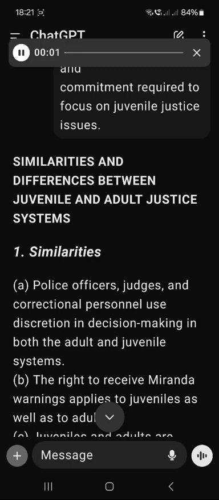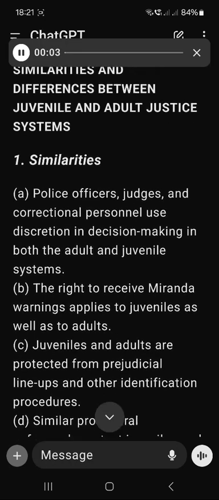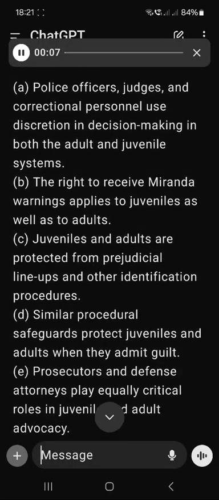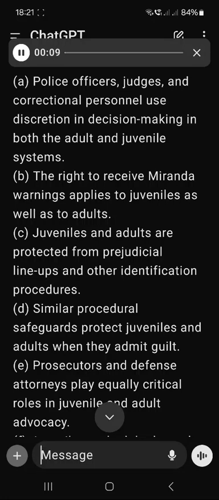Similarities and differences between juvenile and adult justice systems. 1. Similarities. A. Police officers, judges, and correctional personnel use discretion in decision-making in both the adult and juvenile systems. B. The right to receive Miranda warnings applies to juveniles as well as to adults. C. Juveniles and adults are protected from prejudicial lineups and other identification procedures.